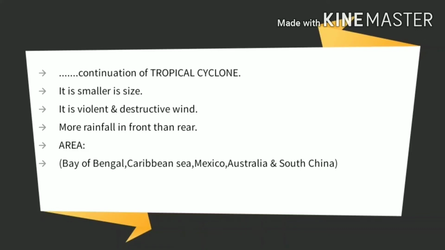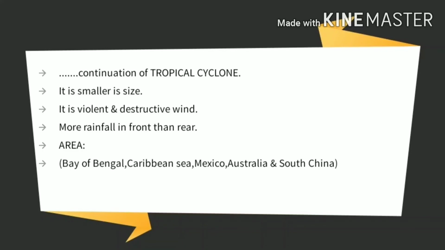Places on the earth's surface where the tropical cyclone can be found are the Bay of Bengal, and especially the Ganga-Brahmaputra delta, which is the worst affected area where cyclone is concerned. Then in the Caribbean Sea, it is known as hurricane. In Mexico, it is known as tornadoes. In Australia, it is known as Willy Willy, and in the South China Sea it is known as typhoon. Those are the places where the tropical cyclone takes place.